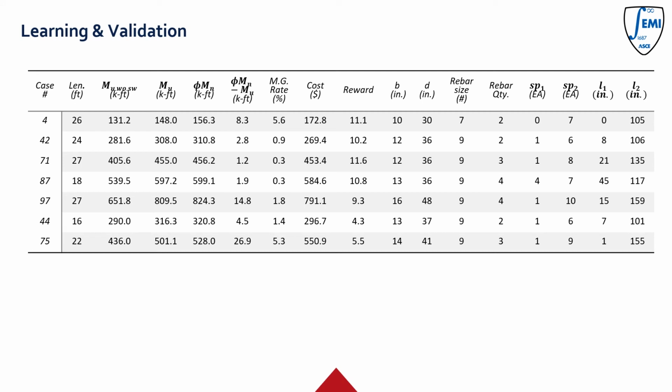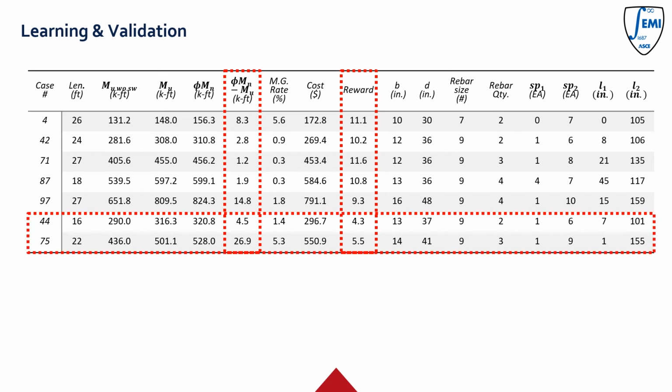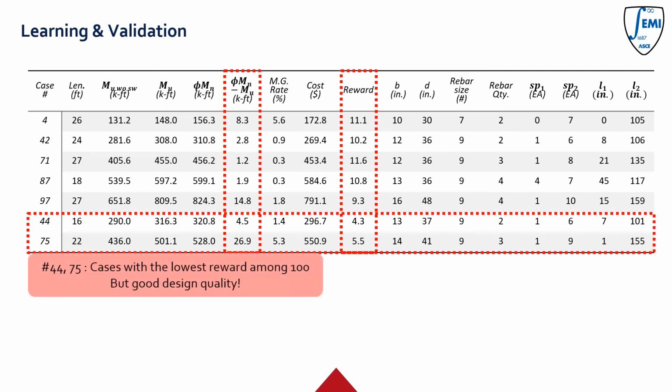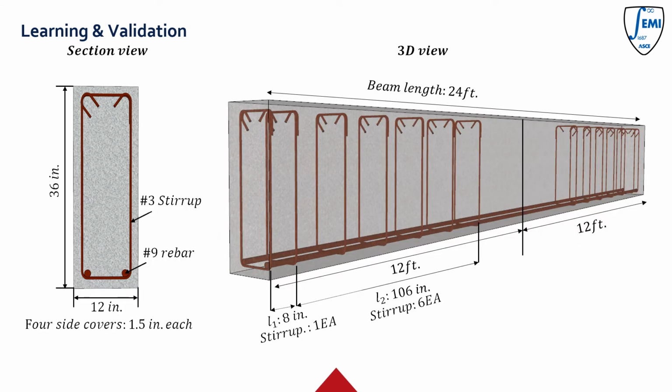Here is the detail of some design cases. As you see, all the designs had minimal moment margins shown in the red box, which are good quality. Cases 44 and 75 are the worst cases among the 100 cases. But as you see, the design qualities are still good as they were designed within 125% of desired cost. This is a complete design example generated by the agent. All details required for design were considered.